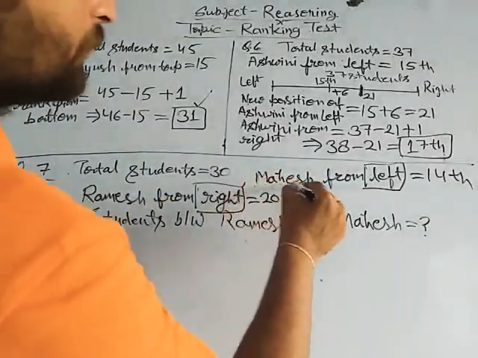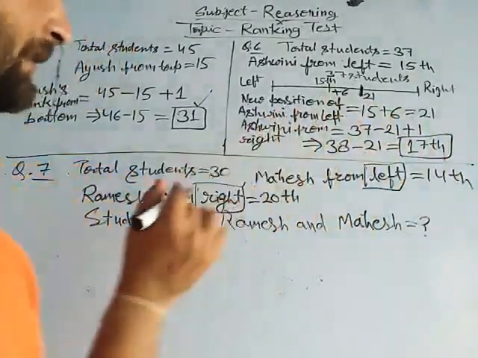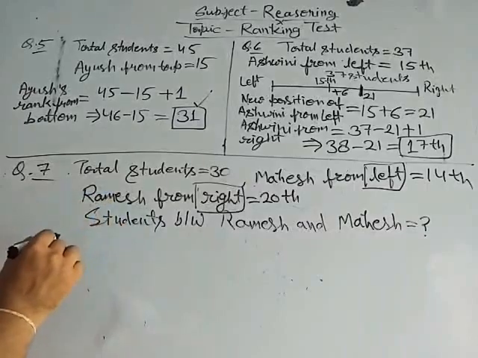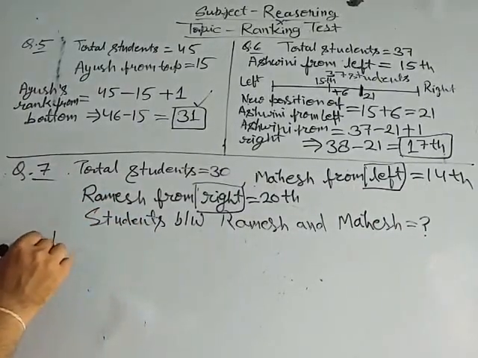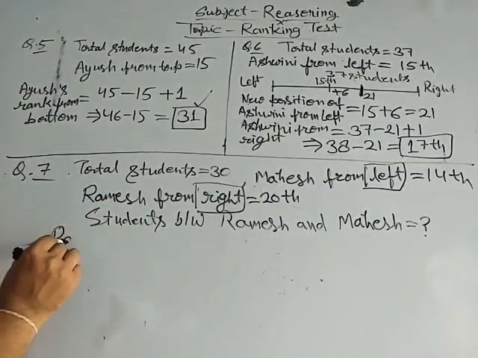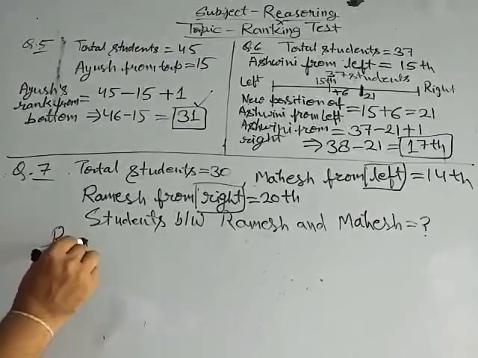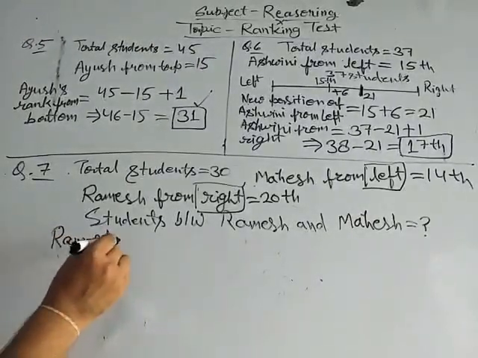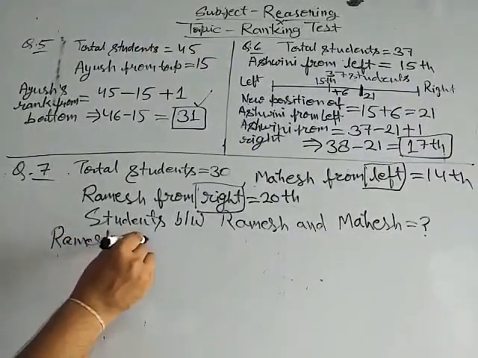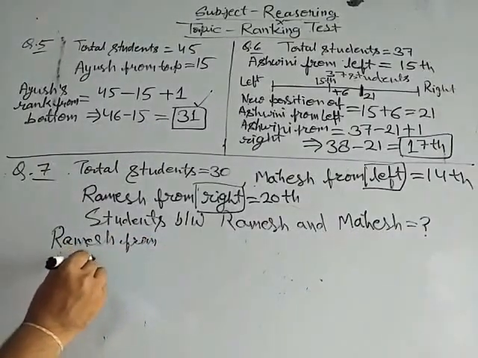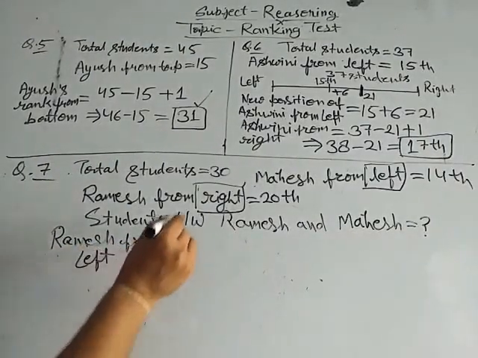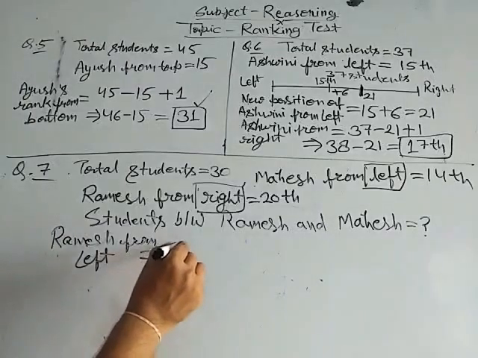So position of Mahesh from left is given. Now we have to determine position of Ramesh from left. Then see, Ramesh from left. Okay. Total number of students is 30.